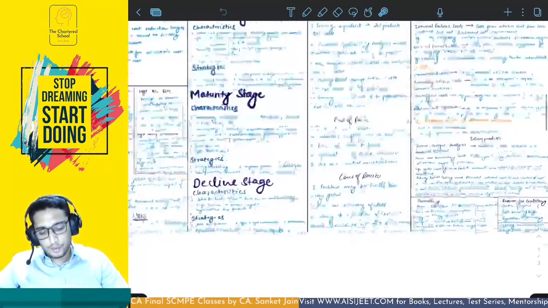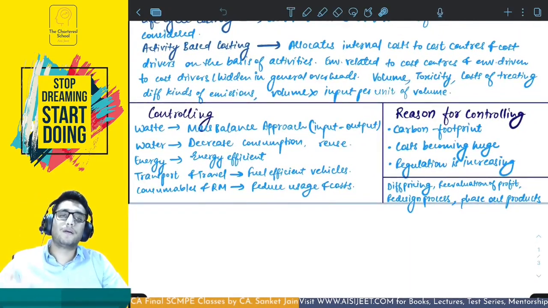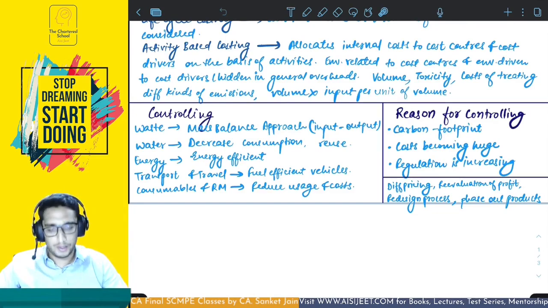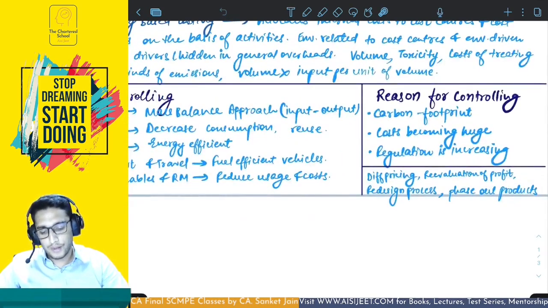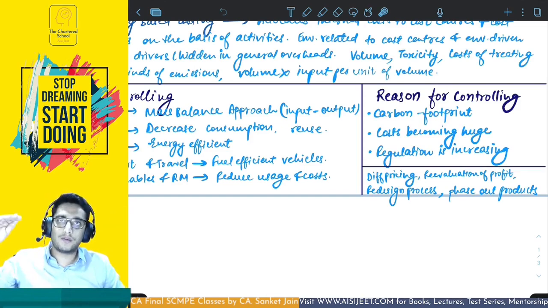Then you try to control the environmental cost. Why? I'll tell you why we have to control and then we'll come to controlling. So first, reasons for controlling. First, you have to have a balance of the carbon footprint. Carbon footprint is basically a measure of how much carbon is being emitted or released by an organization. Okay, so you want to reduce it to a particular level so that you are matching with your carbon footprint,